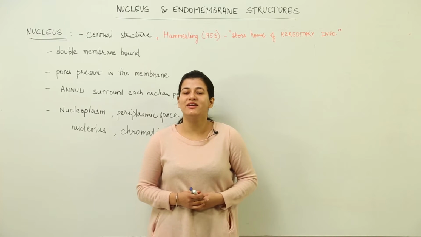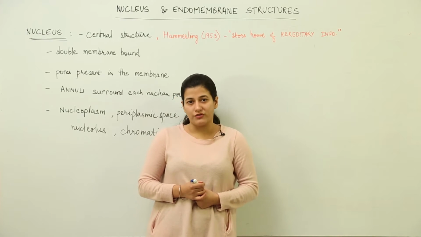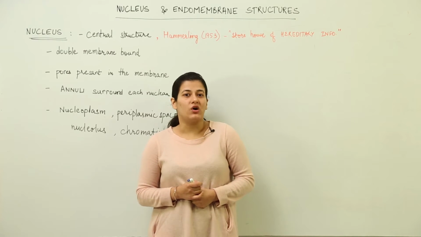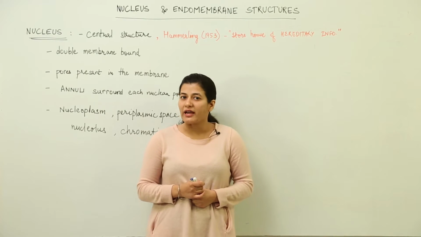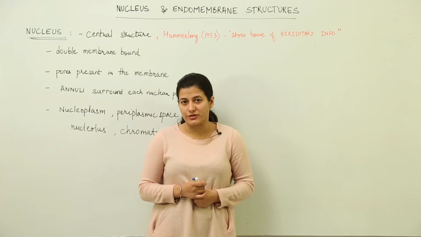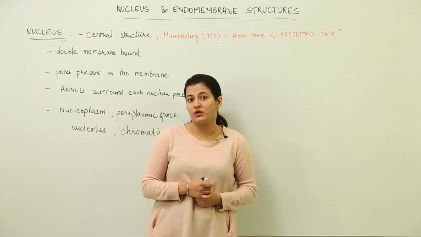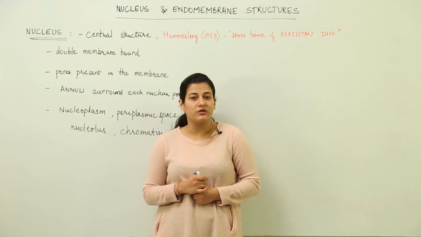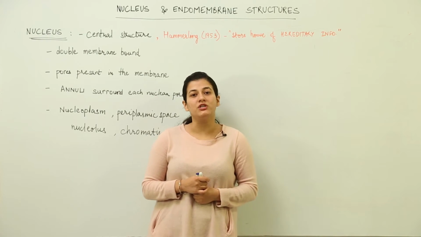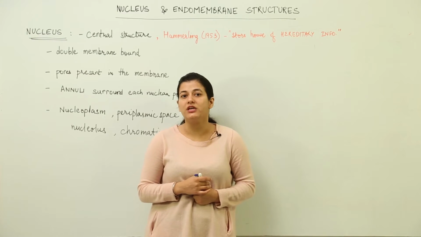Hello students, today we are going to discuss in detail the cellular structure of nucleus. Nucleus is the organelle which is relatively large in size and controls all the activities inside a eukaryotic cell. You must be knowing a eukaryotic cell is defined as eukaryotic because it contains the nucleus, and nucleus is very important because it contains all the information which is required for hereditary knowledge on which a cell actually works.